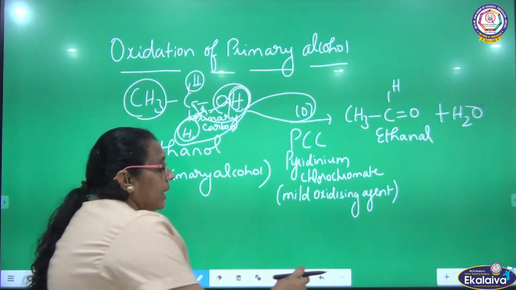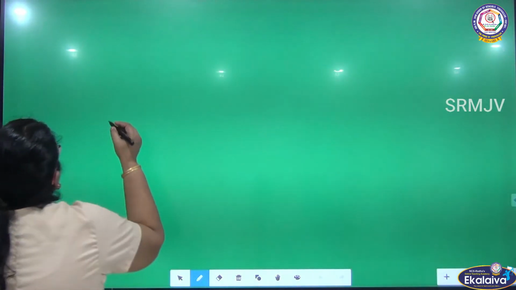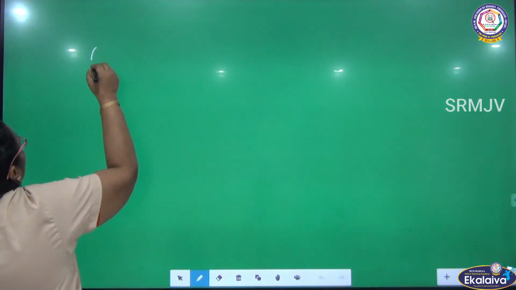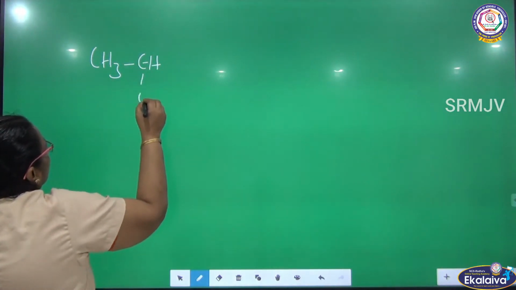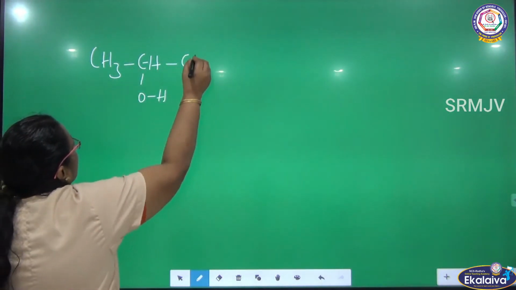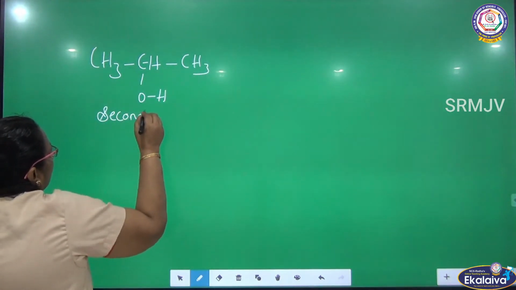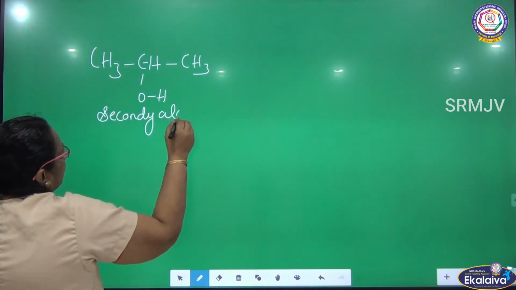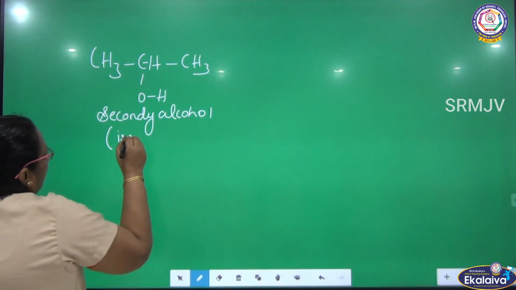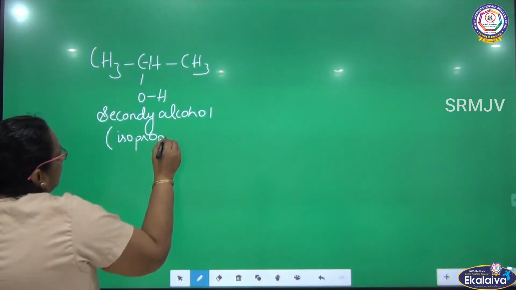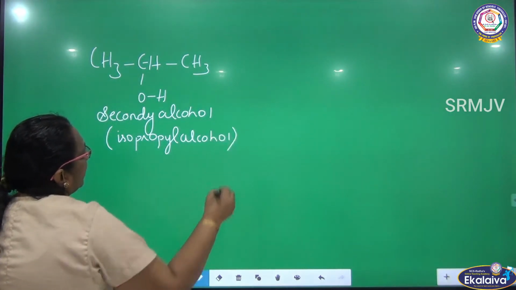Let me see the preparation of ketone. Let me see how ketones are prepared by oxidation. This is a secondary alcohol. What is that? Isopropyl alcohol, a secondary alcohol.